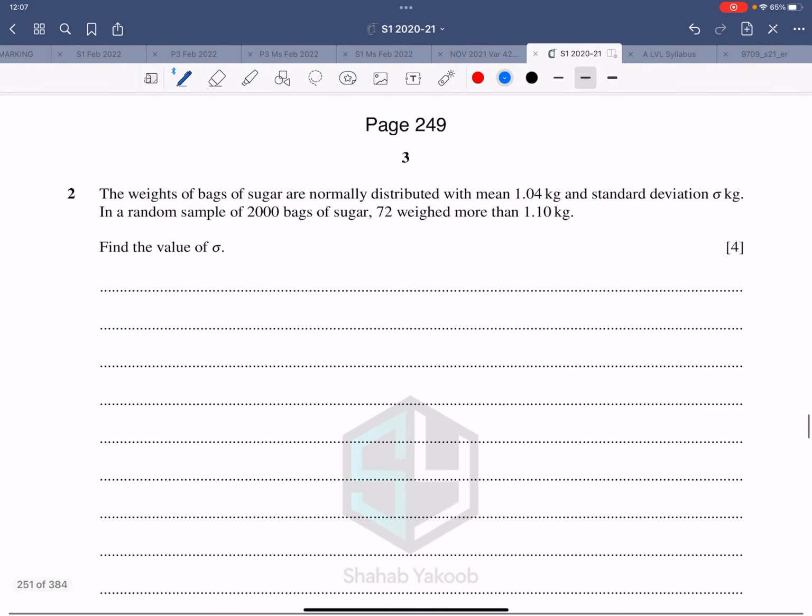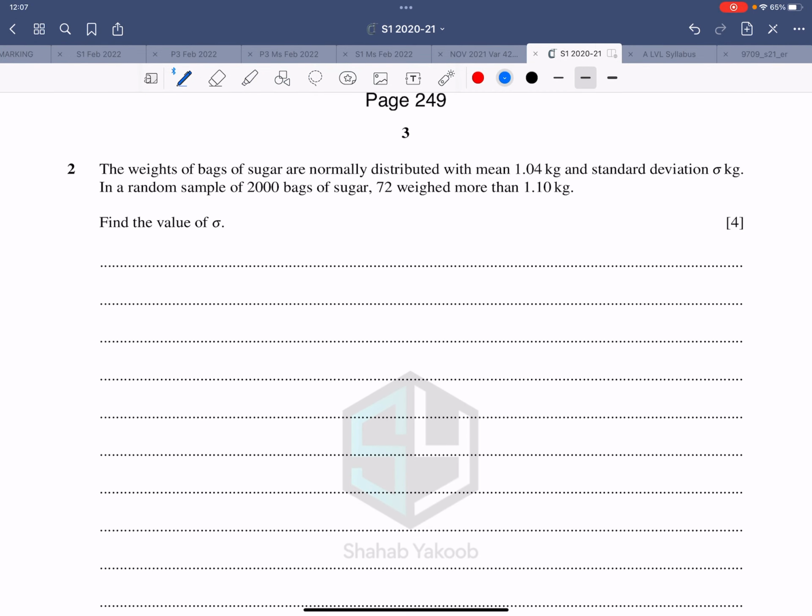Question number 2, it says the weights of bags are normally distributed with mean 1.04. Normal distribution 1.04 and standard deviation is sigma, variance is sigma square. In a random sample of 200 bags, 72 weighed more than 1.10.